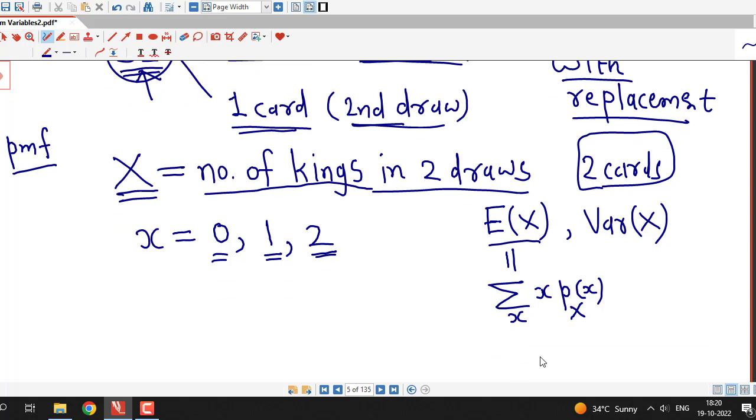So here we are not given probability mass function. We have to decide probability mass function of X, and after deciding probability mass function we can find out expected value of X and variance of X.